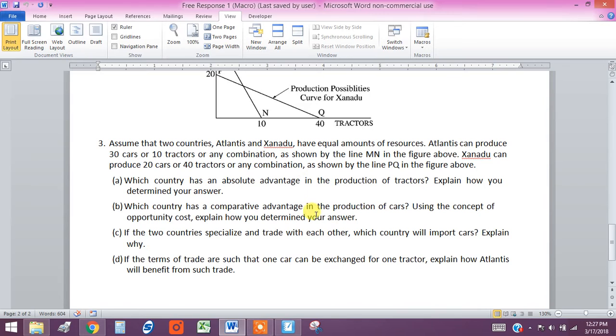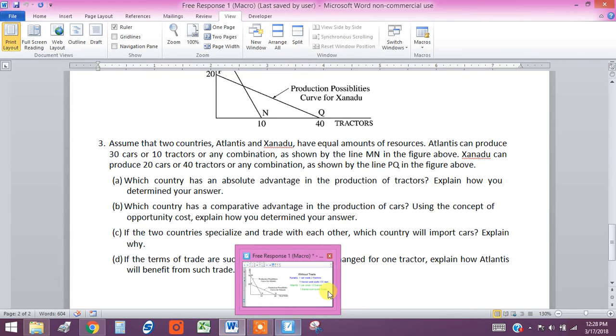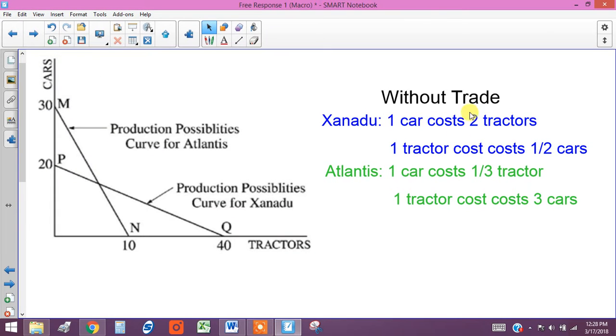Okay. B, which country has the comparative advantage in the production of cars? Using the concept of opportunity cost, explain how you determine your answer. Yes, opportunity cost is the way you determine comparative advantage. So, what I did, because I need to see a visual, is I actually computed the opportunity cost for both Xanadu and Atlantis in producing both cars and tractors.